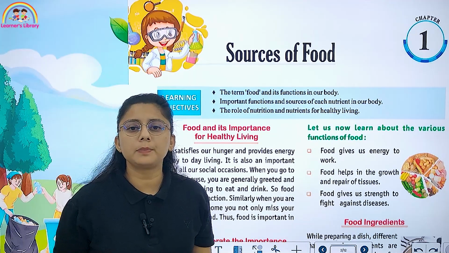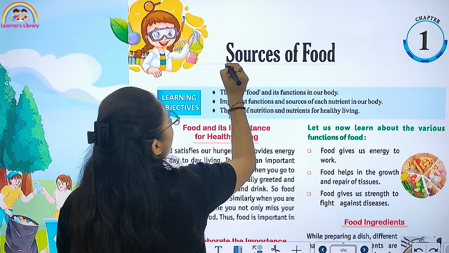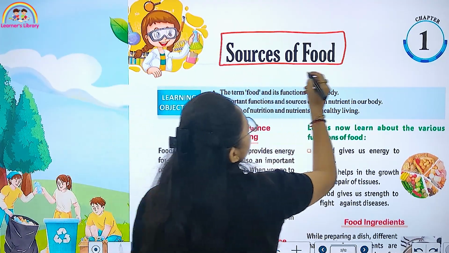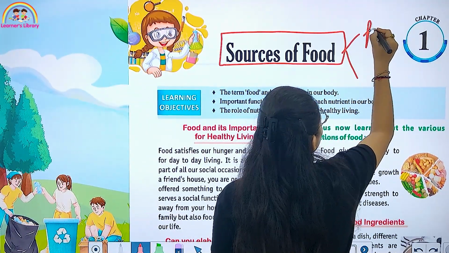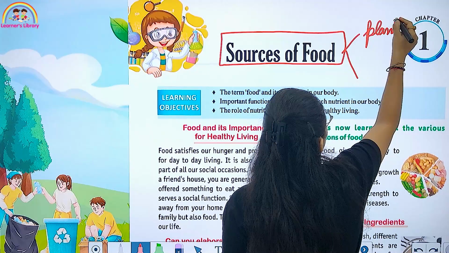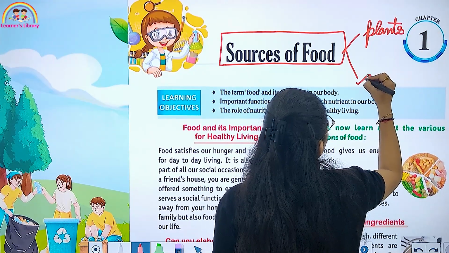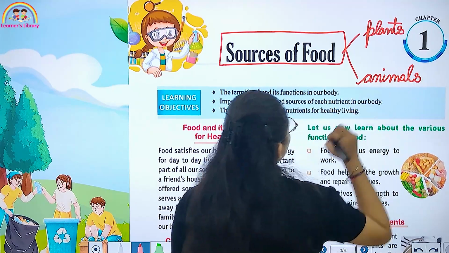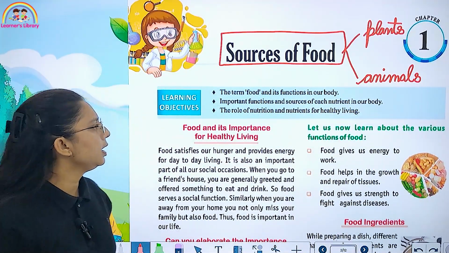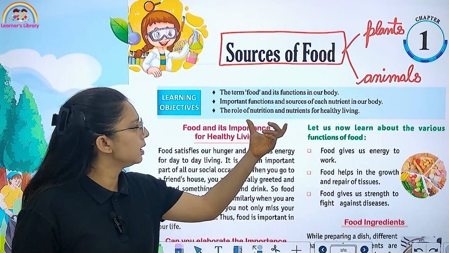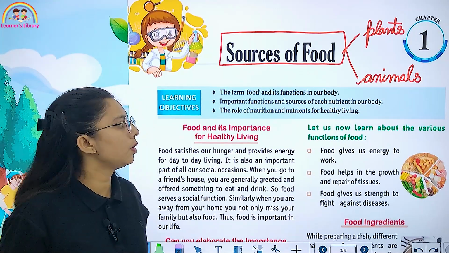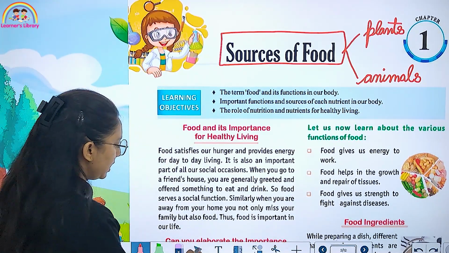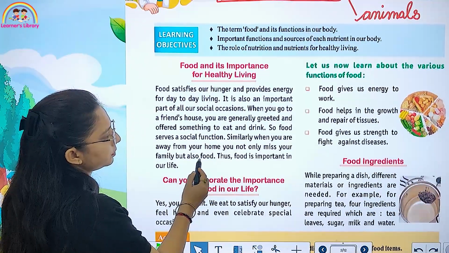Today let's start with chapter number one, sources of food. In this chapter, we will study about sources of food. We have two sources, basically plants and animals. These are the two sources of food. Now, I will tell you what is food, its functions, important functions, and sources of each nutrient in our body. What is the role of nutrients in our body? Let's start with the chapter now.